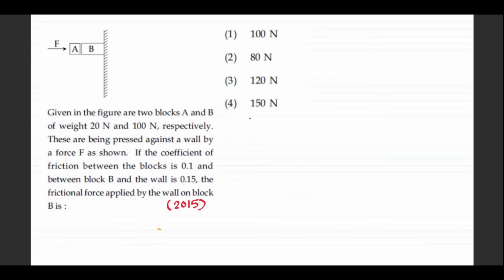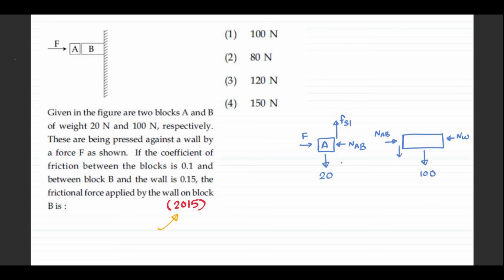Let's take a look at this question. This is from Mains 2015. Now, if I look at the FBD of A, and this will be balanced by static friction Fs1, right? If I draw for B, normal from wall, normal between A and B, mg, Fs1 downwards.